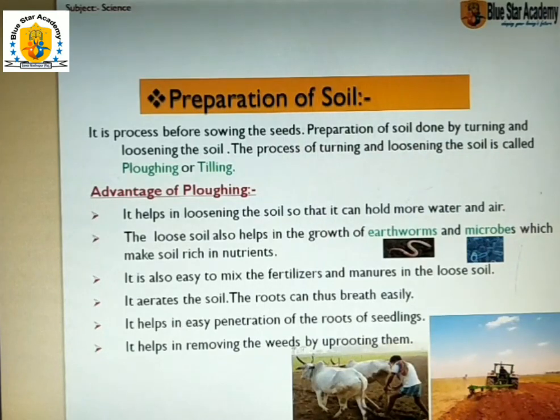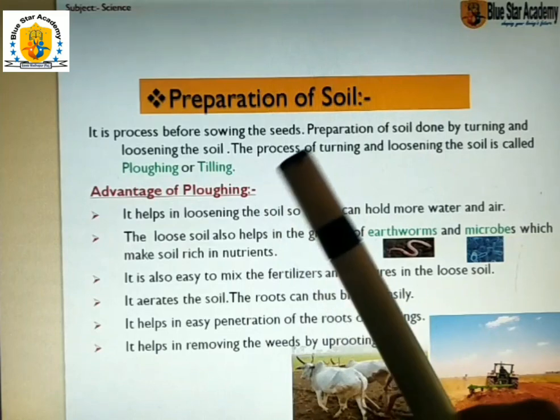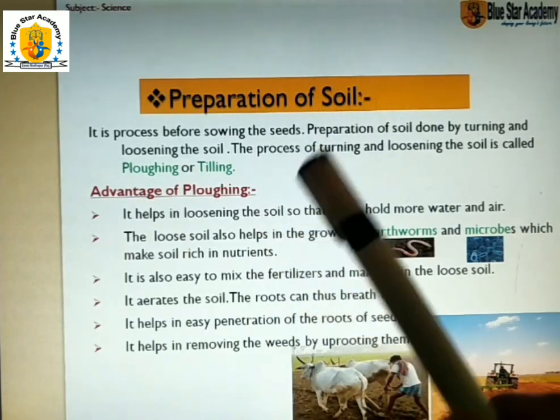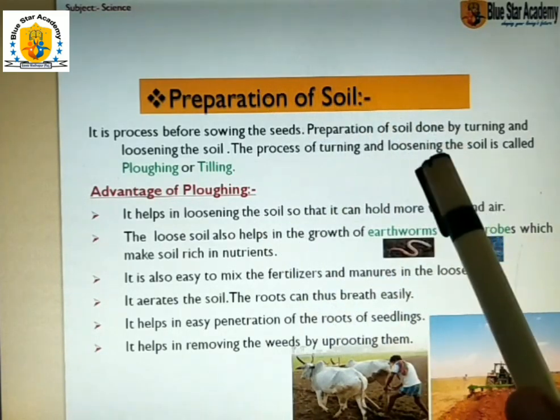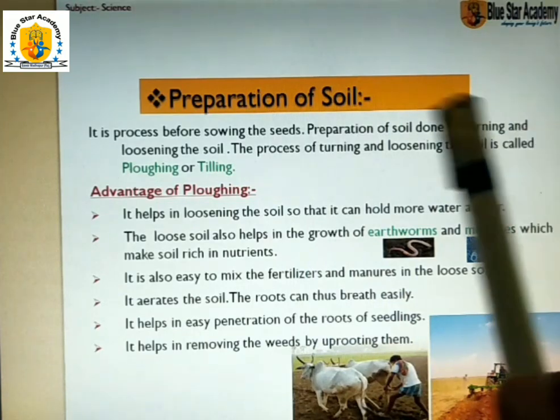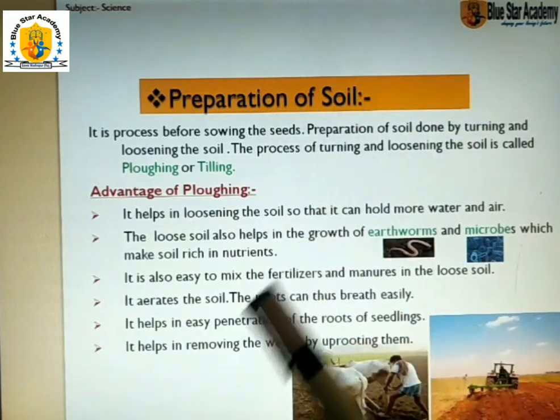So how do we prepare the soil? It is the process before sowing seeds. Preparation of soil is done by turning and loosening of soil.